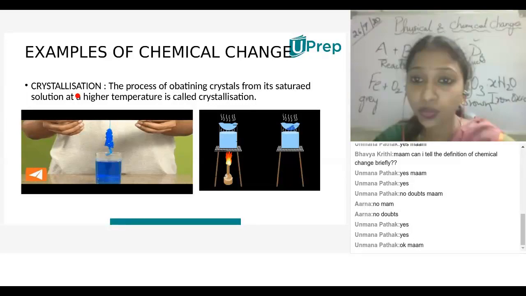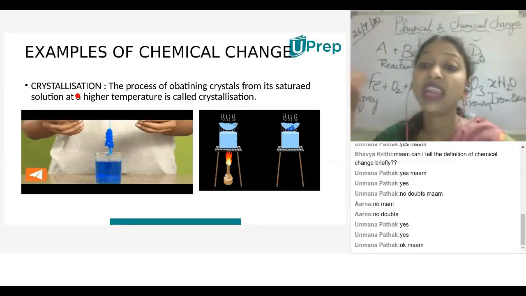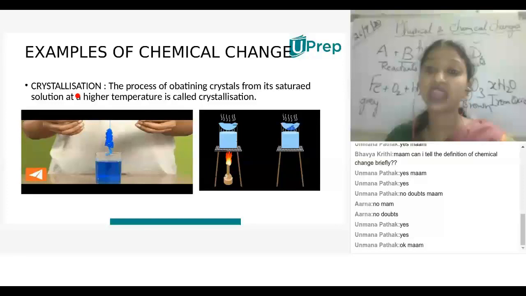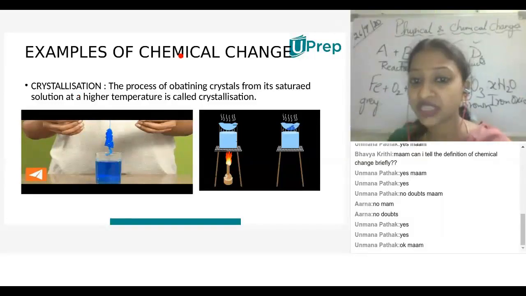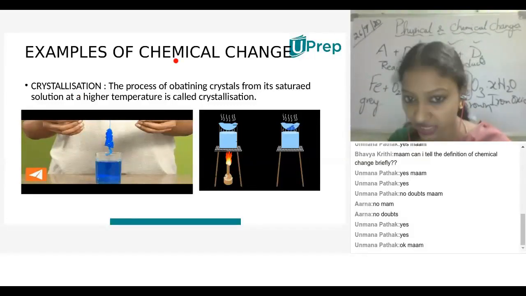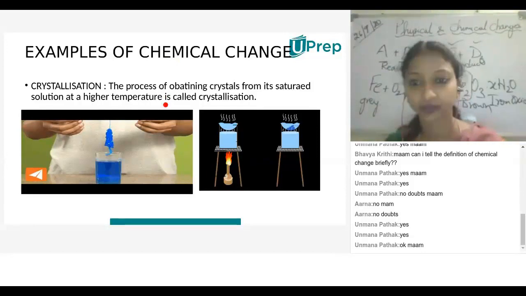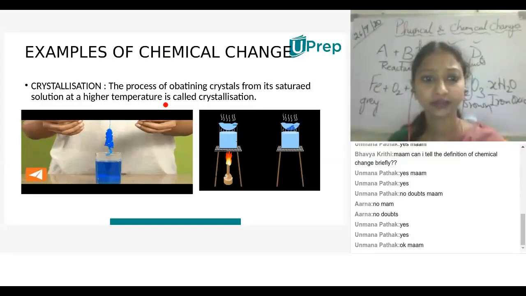Here, no new product is formed. When it is acidified, maybe. We are not talking about acidification here. We are just regenerating the crystals. This is a physical change. An example of physical change is crystallization. An example of chemical change is rusting. Arna?